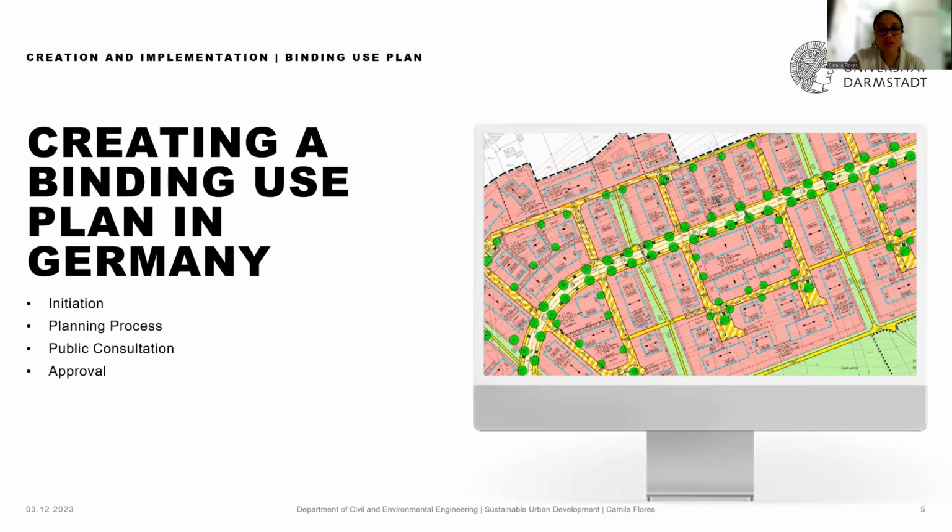Then there's the planning process, where urban planners and experts analyze the area in question. They consider factors like existing land use, infrastructure, environmental concerns, and they draft a plan specifying the zoning regulations, building guidelines, green spaces, and other relevant details.